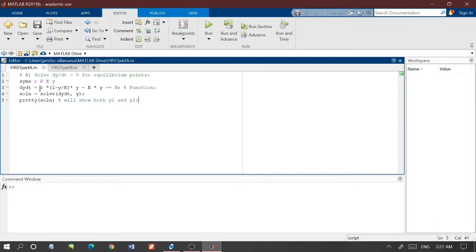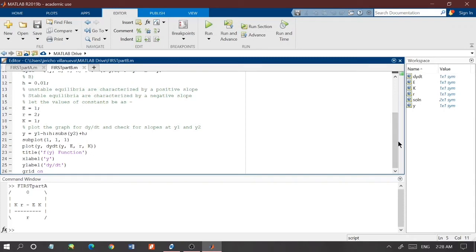And if we run the code, it will give the two equilibrium points, which is similar to what we have already found, which is 0 and (kr - Ek)/r, which is totally the same as k(1 - E/r) itself.